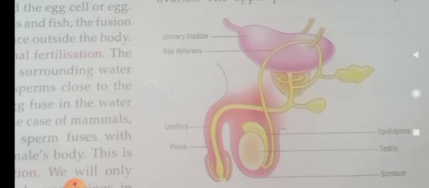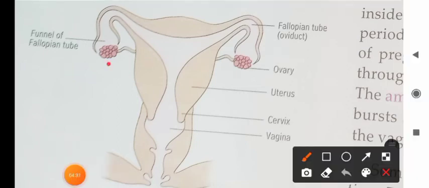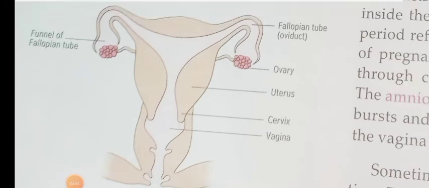What about the female reproductive organs? The female reproductive organs are the ovaries. Human beings have two ovaries. These are the two ovaries, and the fallopian tube.